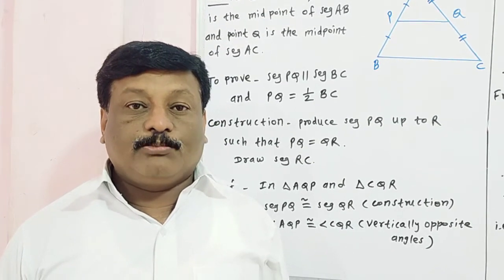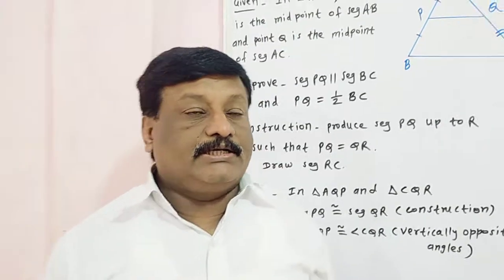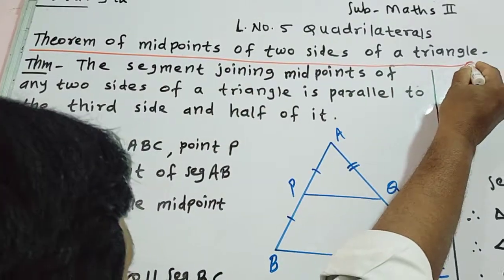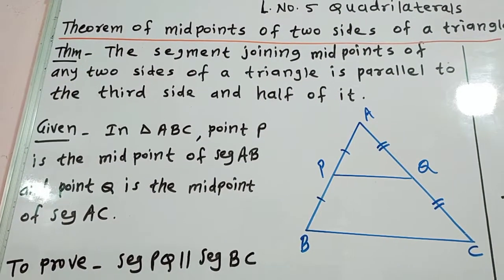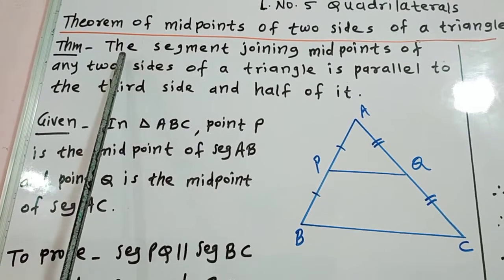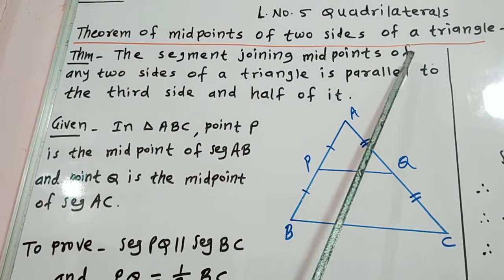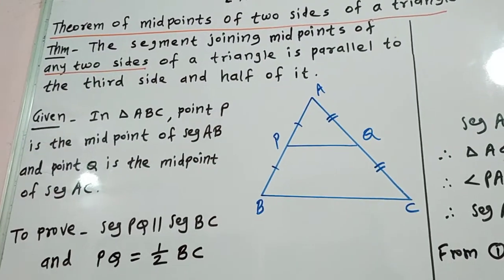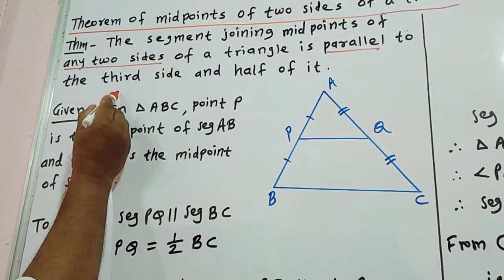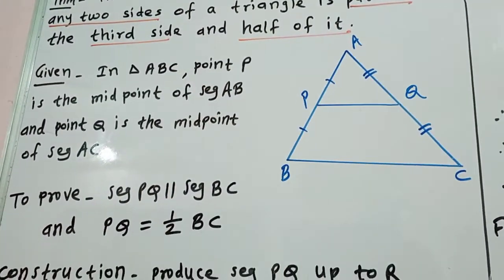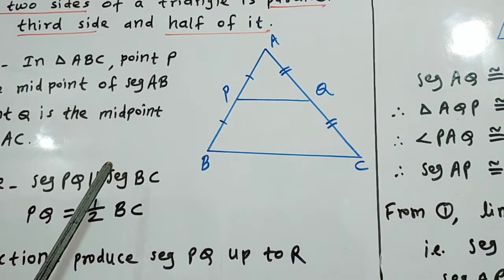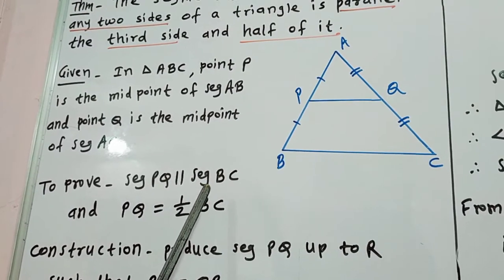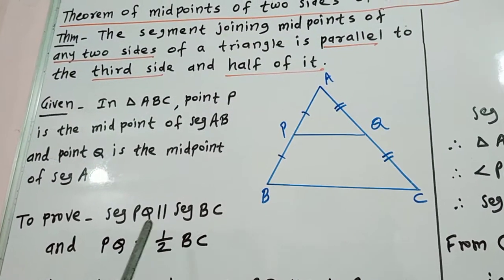Now we will see the theorem of midpoints of two sides of a triangle. The theorem is: the segment joining midpoints of any two sides of a triangle is parallel to the third side and half of it. Here we have to prove the segment joining midpoints of any two sides of a triangle is parallel to the third side and half of that side.